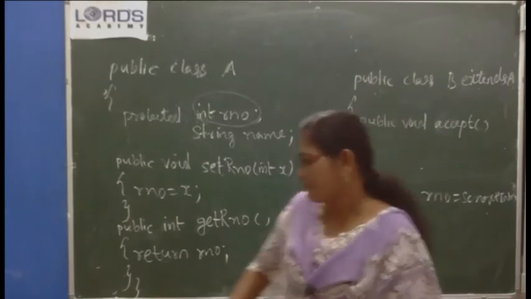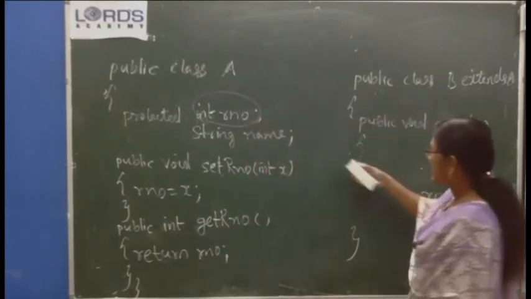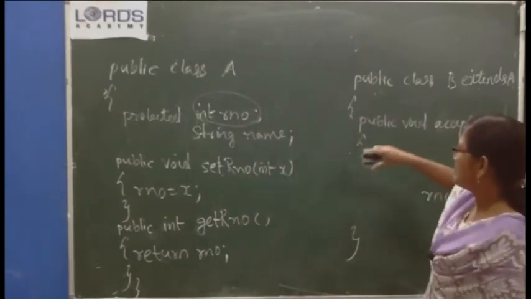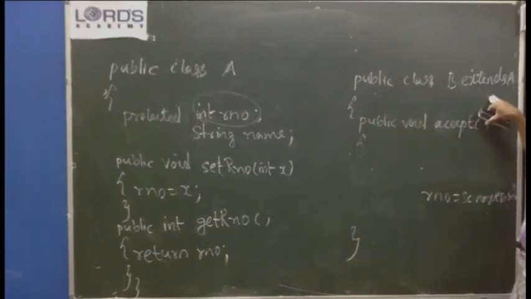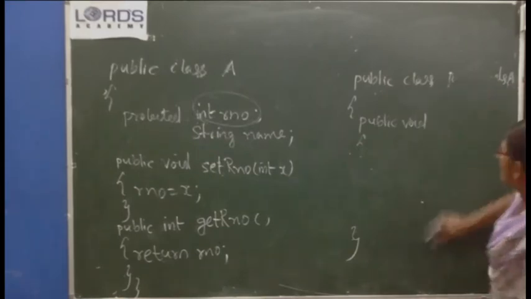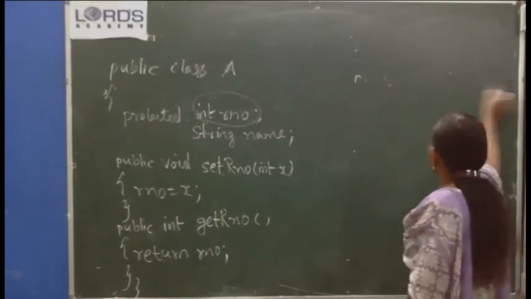Transitive nature means A is the superclass, B is a subclass of A, and you can make a third class as a subclass of B also.